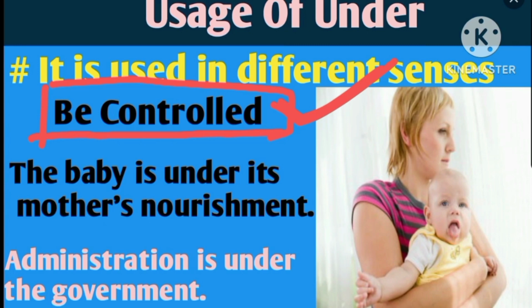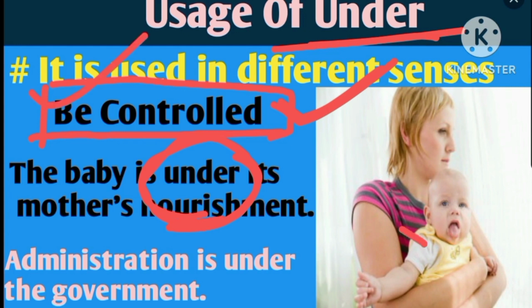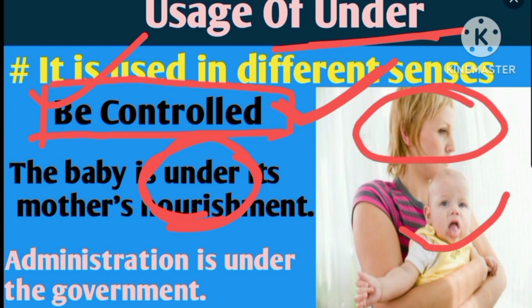In this sense, we can use under. Let's look at this example. The baby is under its mother's nourishment. Look here. This under does not mean below or beneath. Actually, it conveys be controlled. That means this child is being controlled by her mother. In this sense, we can use it.